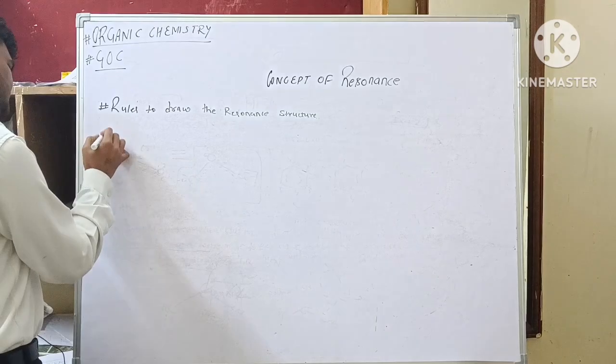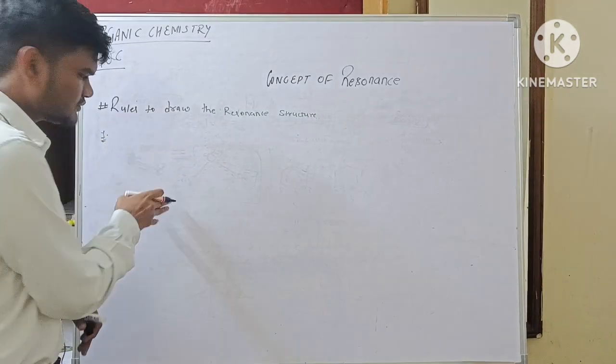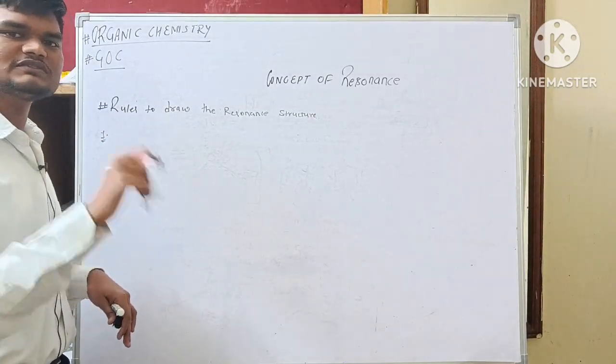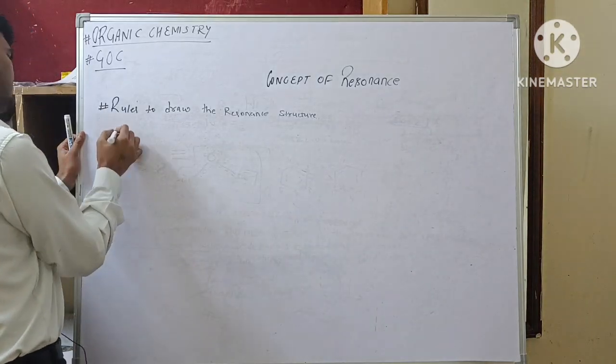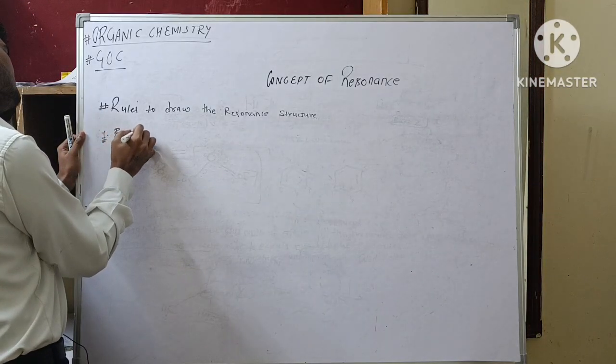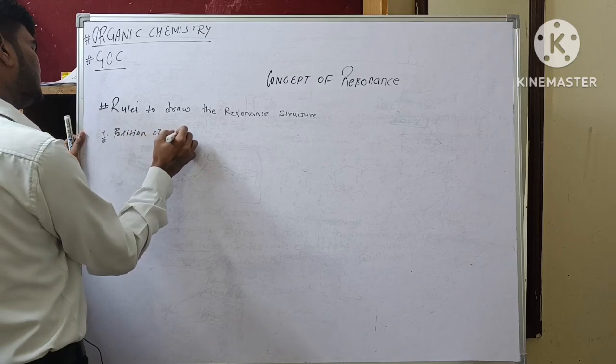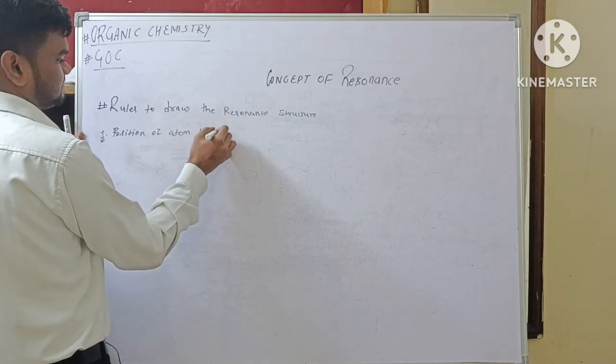So rule number 1. I will write all the rules here, then I will explain all the rules one by one with the help of examples. So rule number 1 is position of atom should not change.